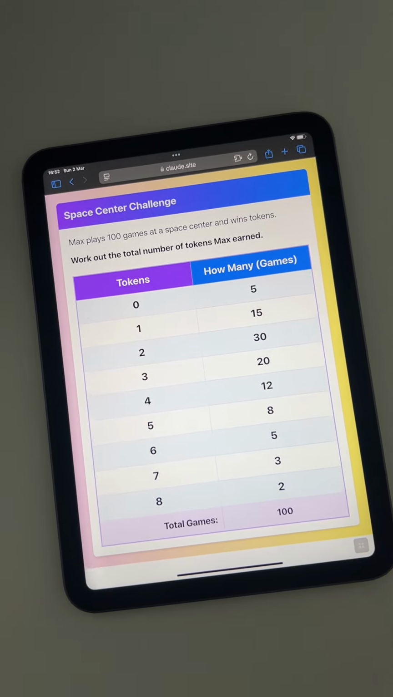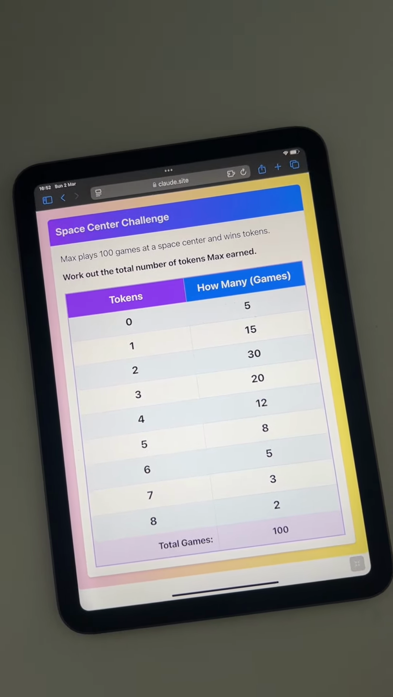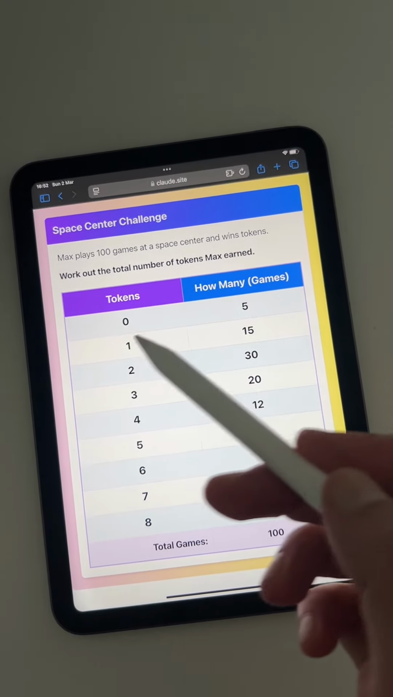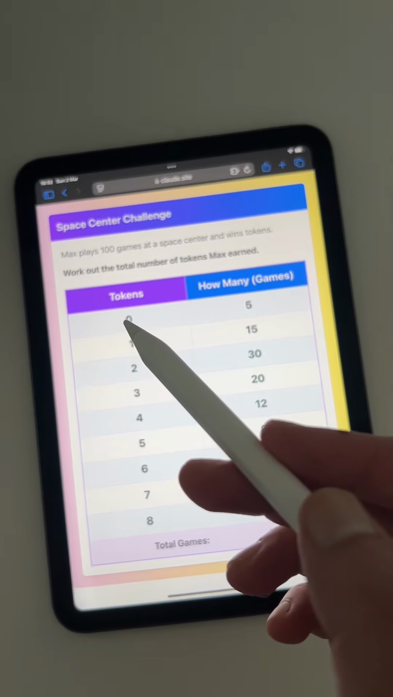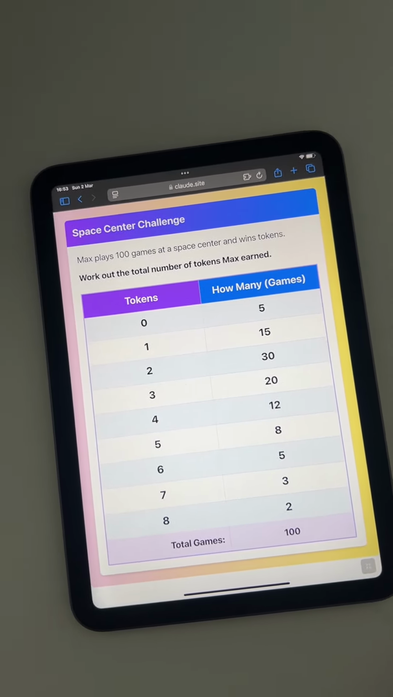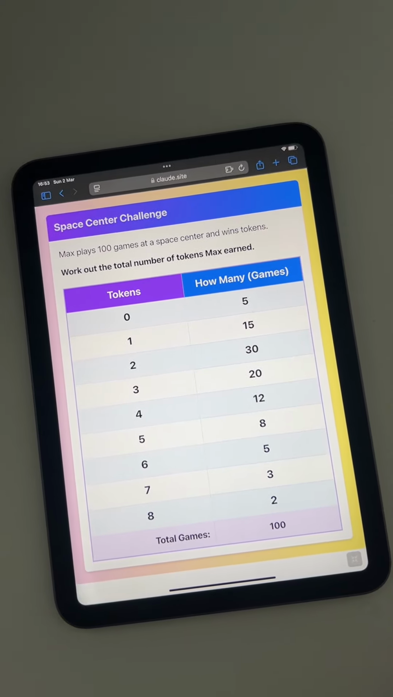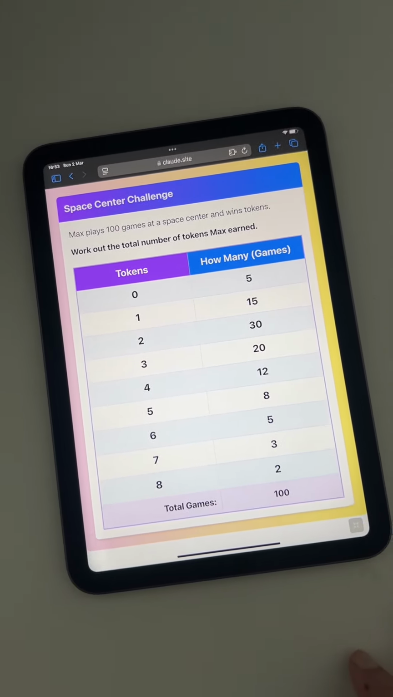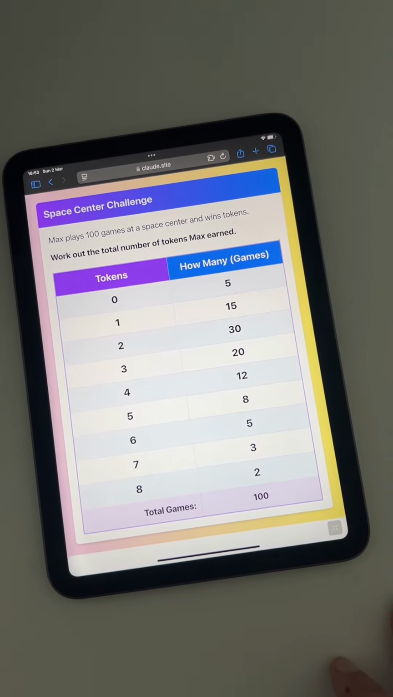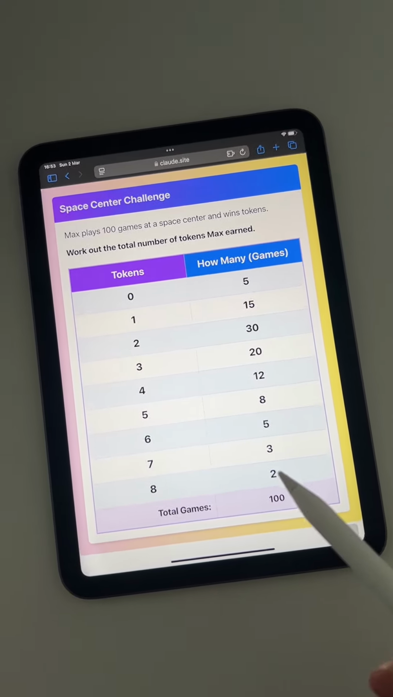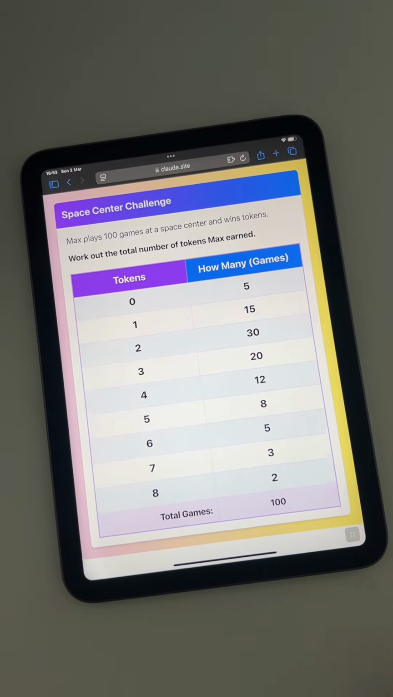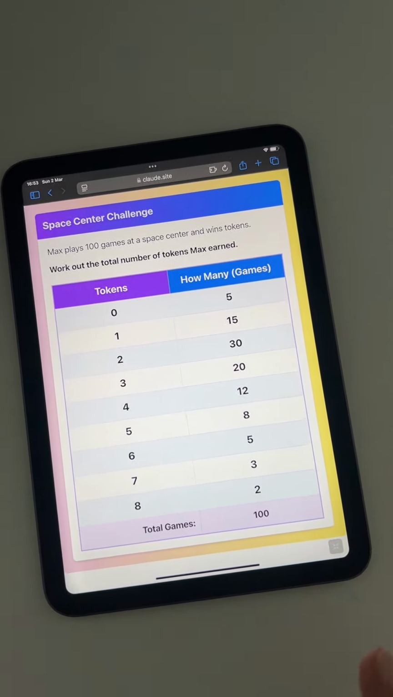5. So if we're trying to work out the total number of tokens, this particular line here tells us that 5 times he won 0 tokens. So that's 5 times 0. So that does not add to our total. I could say to you, how many games did he win 8 tokens? And that's twice. Twice he won 8 tokens. So that's where that extra column comes from, 2 times 8.